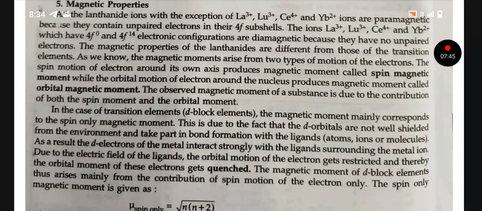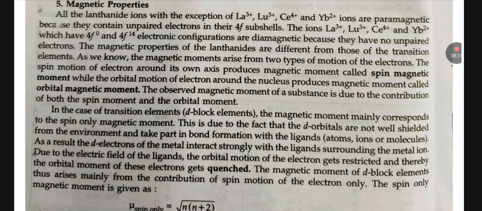The lanthanide ions, with the exception of La3+, Lu3+, Ce4+ and Yb2+, are paramagnetic because they contain unpaired electrons in their 4f subshell. The ions La3+, Lu3+, Ce4+ and Yb2+, which have 4f0 and 4f14 electronic configurations, are diamagnetic because they have no unpaired electrons.